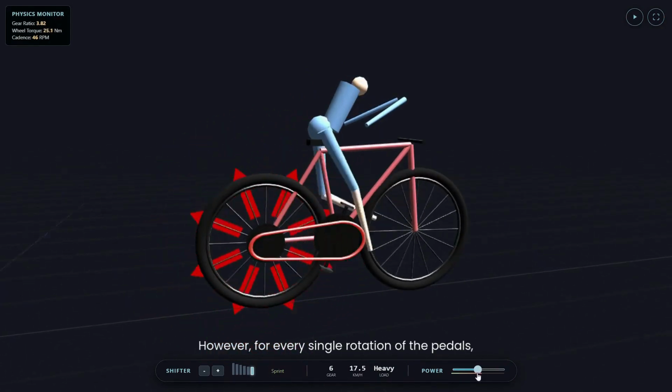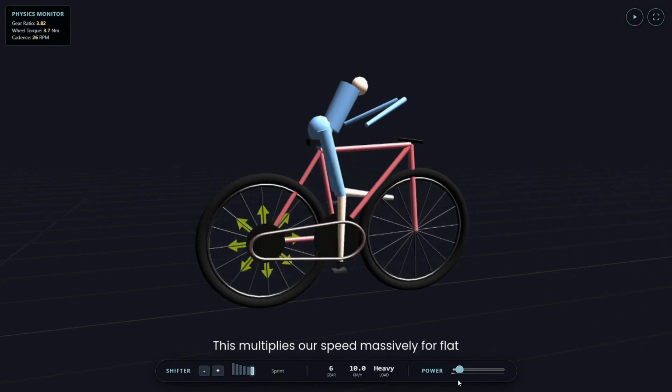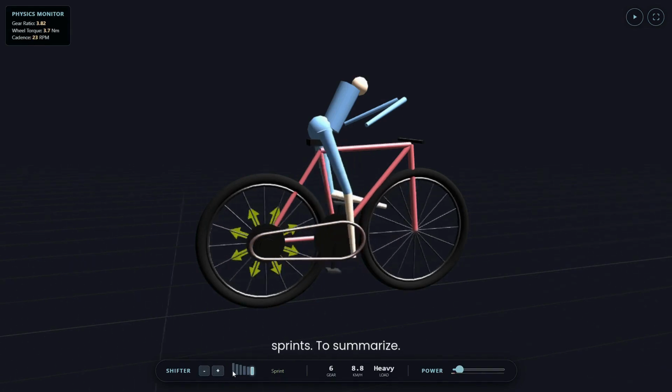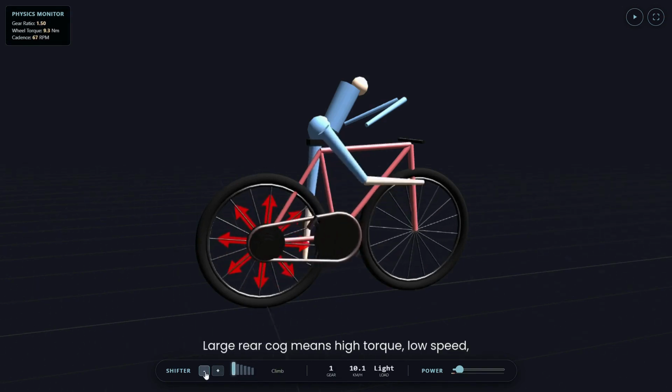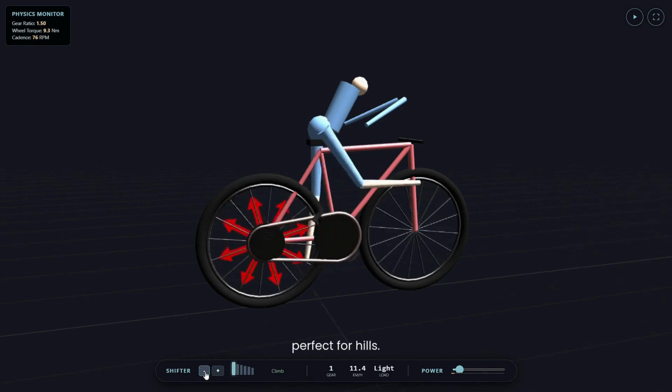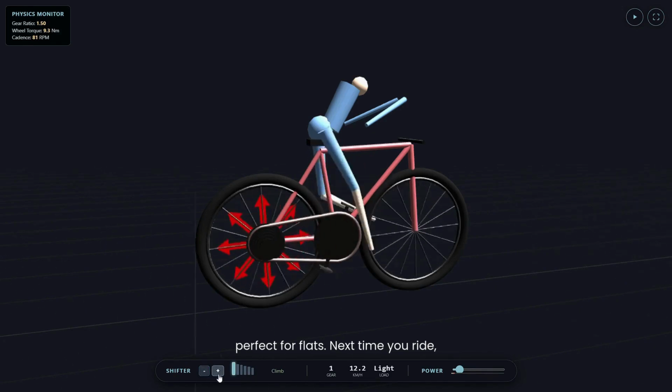However, for every single rotation of the pedals, the rear wheel spins 4 times. This multiplies our speed massively for flat sprints. To summarize, large rear cog means high torque, low speed, perfect for hills. Small rear cog means low torque, high speed, perfect for flats.